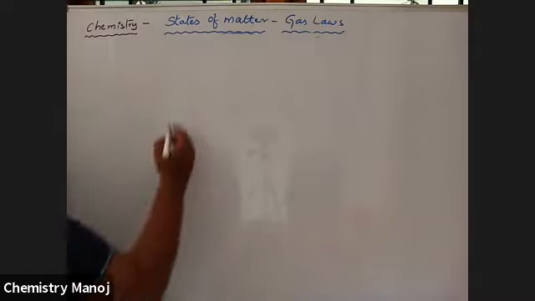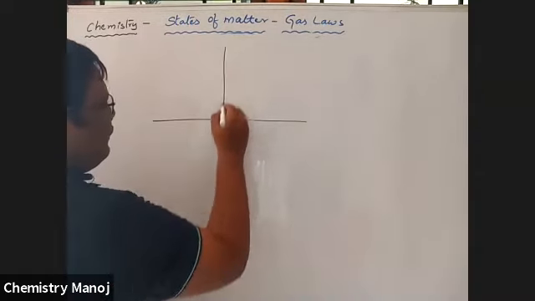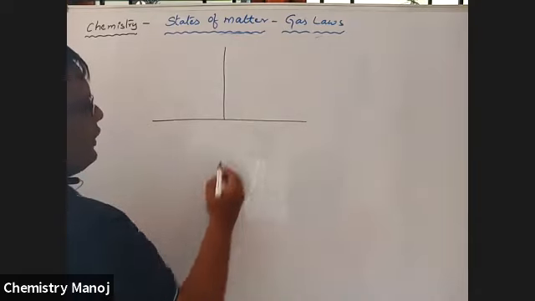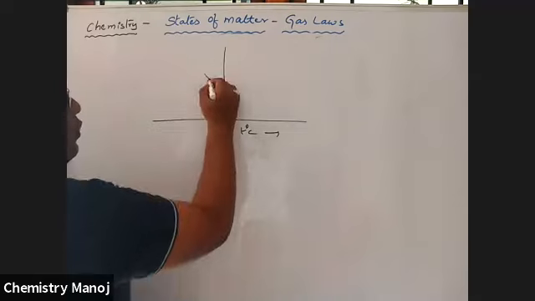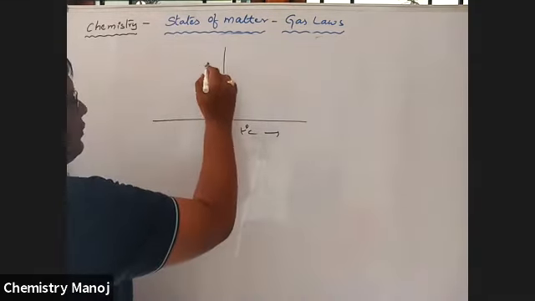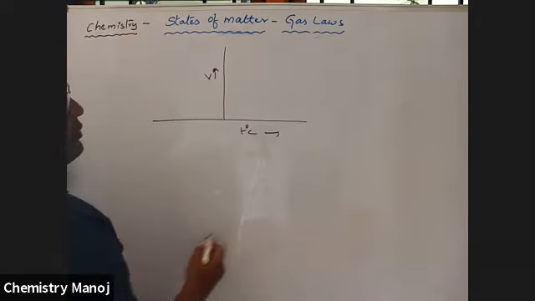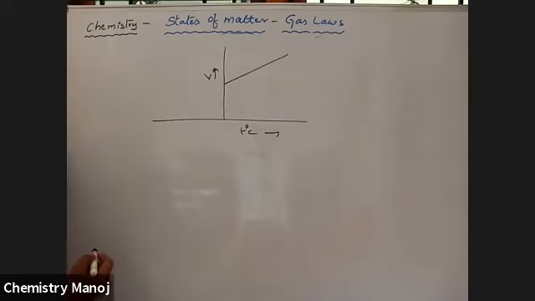Similarly, one more graph, that is if we draw a graph with degree centigrade on the x-axis and volume on the y-axis, that is a straight line that cuts the y-axis.